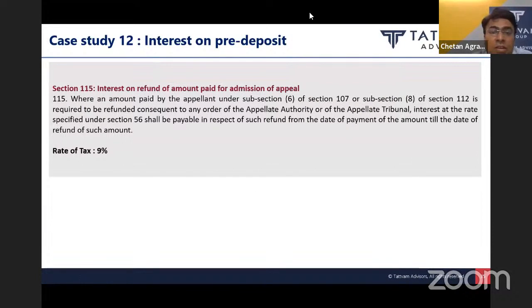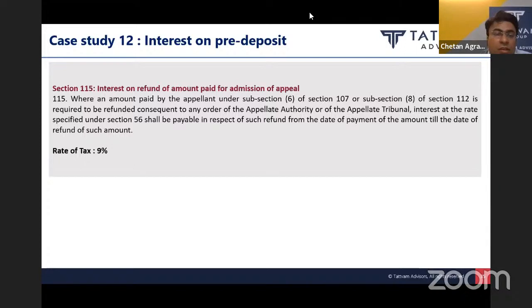So last, in some cases, these taxpayers are going for appeal before the first appellate authority or the appellate tribunal, and there is a condition for making pre-deposit of some amount of tax. And in some cases, where the SSC won the case and the appellate authority issues the order in favor of SSC, the SSC is entitled to get back the pre-deposit amount.